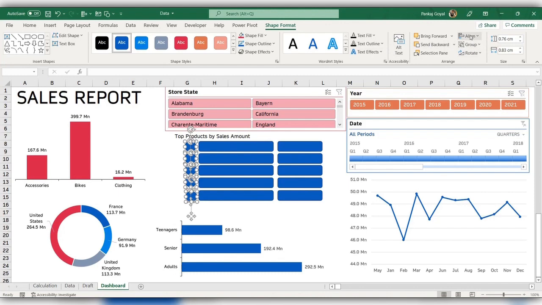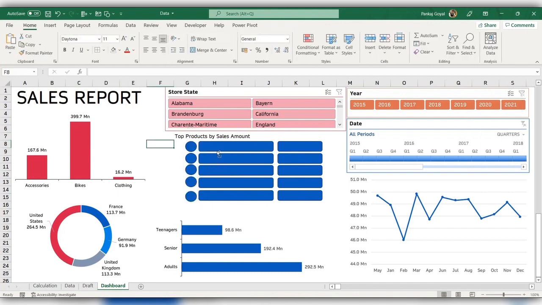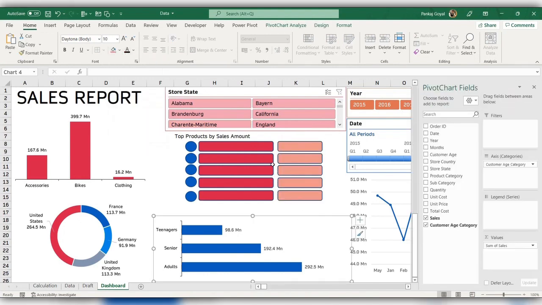Again, I'll align to the center, and a little bit of formatting. Yeah, so this is done.